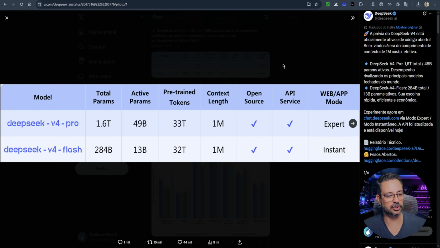So, DeepSeek V4 Pro, 1.6 trillion parameters, 49 billion active, 33 trillion pre-training tokens, a context window of 1 million. Then, in the Flash version, 284 billion parameters, 13 billion active, 32 trillion pre-trained tokens, a little less here than the Pro version, and the context window is the same, with 1 million tokens. And in both versions, you have the expert and instant options here.